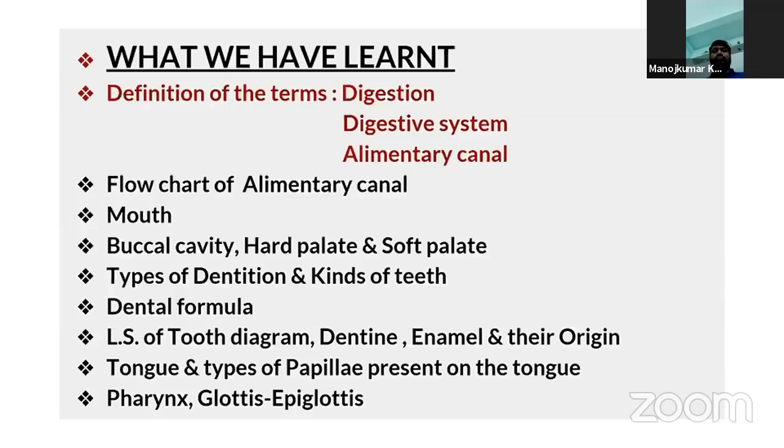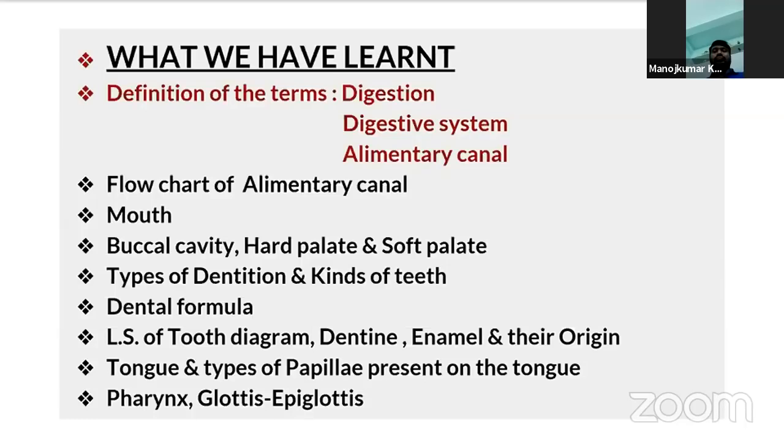In this part 1 session, the last part of the elementary canal is the pharynx. It is a common passage for both air and food. It receives food from the oral chamber, and it also receives air from the nasal chamber. Here there is a flap-like structure called the epiglottis, which regulates the entry of air into the larynx and trachea and the entry of food into the food pipe, that is, the esophagus.